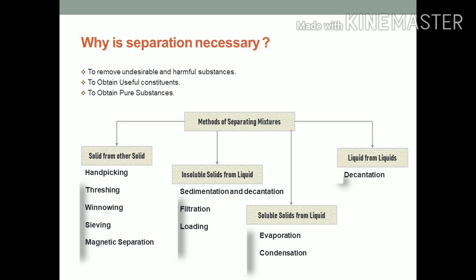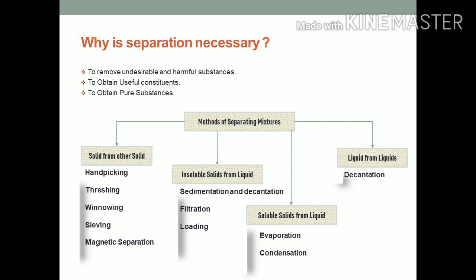Separation is also necessary to obtain useful constituents. For example, there are a number of useful components of crude oil like petrol, diesel, kerosene. These are separated and then used. And we obtain butter by separating it from the curd or milk by the process of churning.